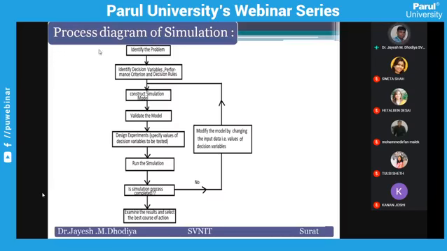So the process is: identify the real world problem, then the decision variables and parameters of the real world situation, the real world process. Just keep the education system in your mind. You have some objective: you want to improve the student performance. That is the problem. So there are several decision variables and parameters. For example, decision variables may be students or teachers, all those who are involved with the systems.